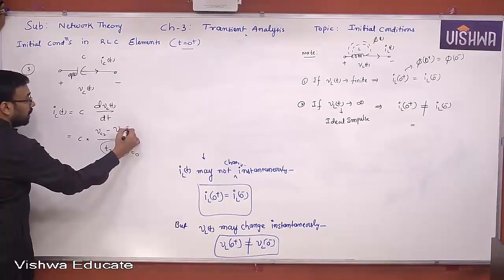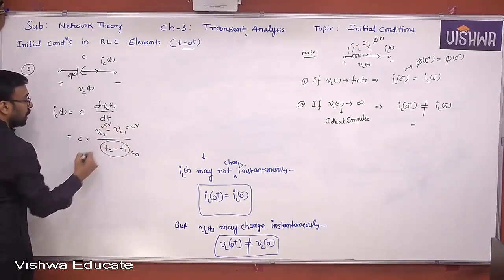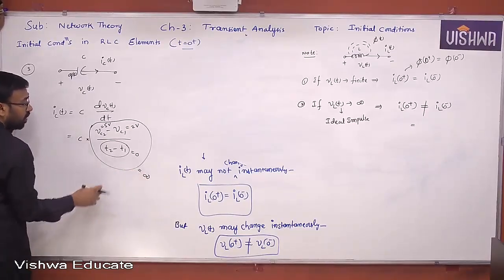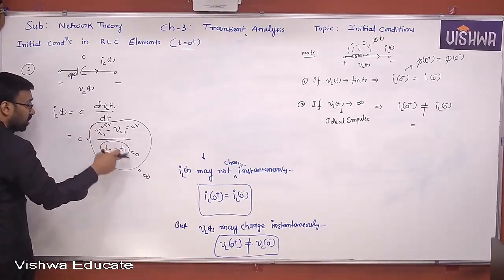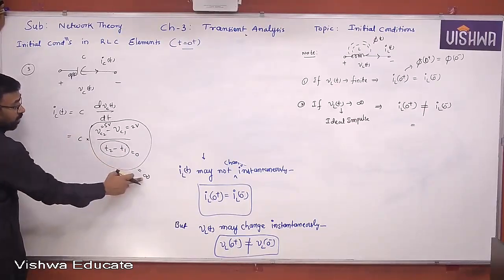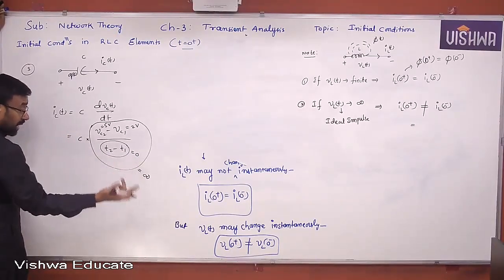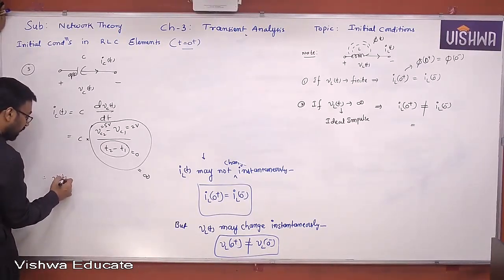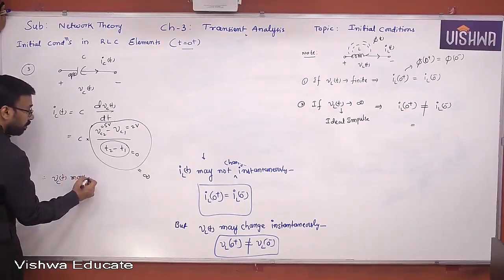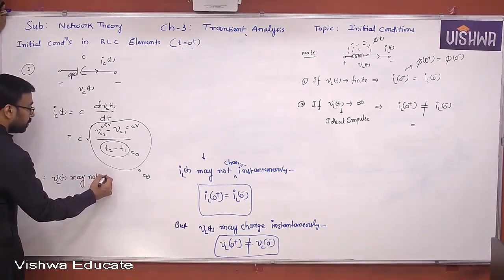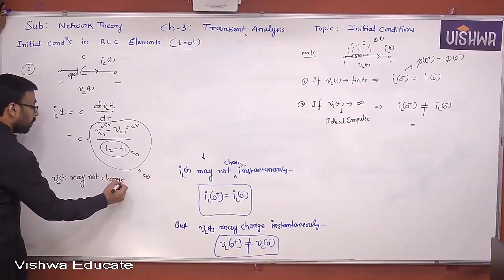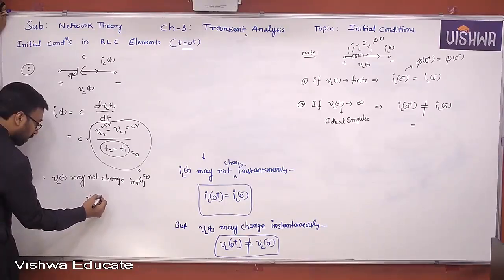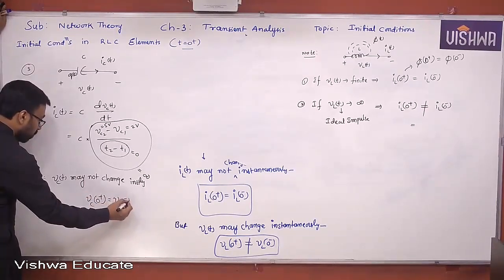Here the time is 0, and the voltage goes from 2 volts to 5 volts. Then how much current do you require? What does it mean? If you want to change voltage from 2 volts to 5 volts in 0 time, you require an infinite amount of current. That is nothing but ideal impulse current, which is practically not possible. That is why we said Vc of t may not change instantaneously. That is nothing but Vc of 0 plus is equal to Vc of 0 minus.